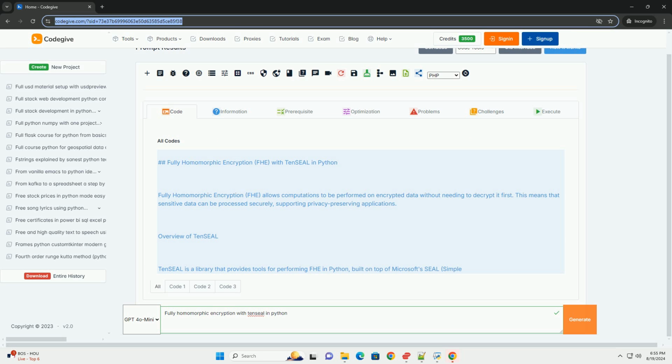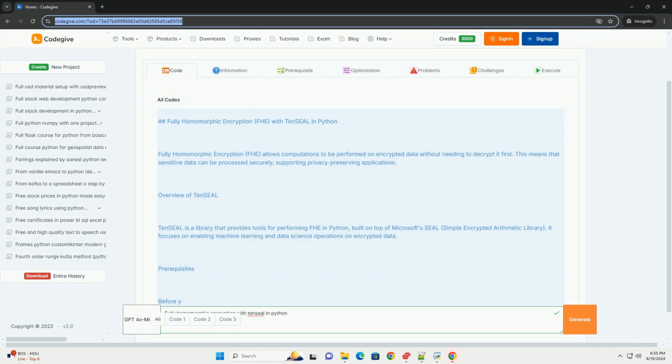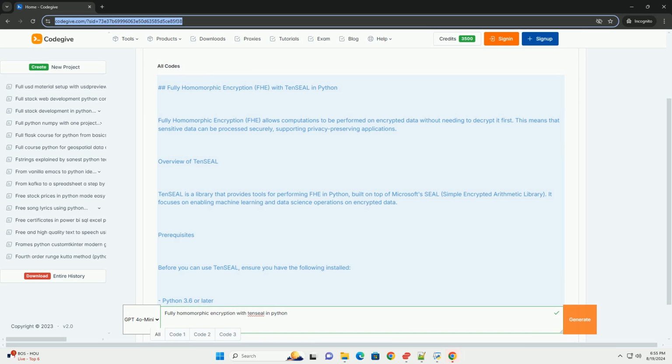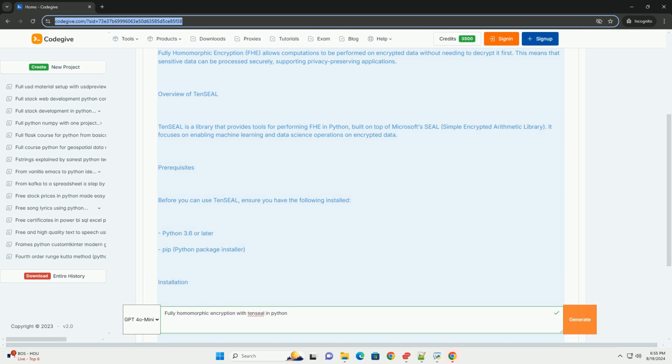Overview of TenSEAL. TenSEAL is a library for performing FHE in Python, built on top of Microsoft's SEAL (Simple Encrypted Arithmetic Library). It focuses on enabling machine learning and data science operations on encrypted data.